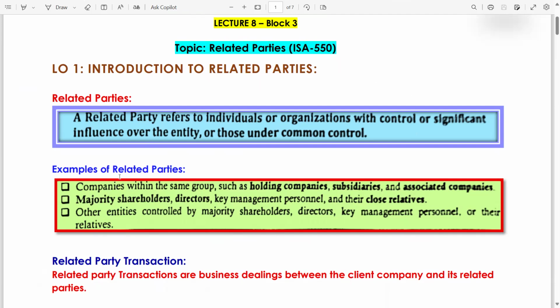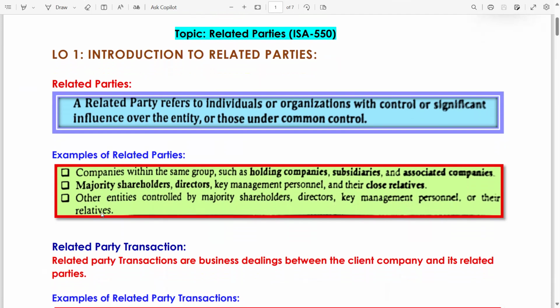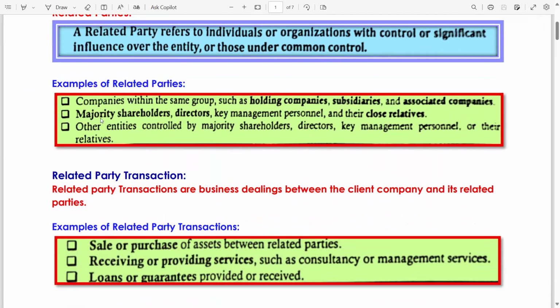Now, examples of related parties. Please be attentive. These are the examples which your examiner can test. Companies within the same group, such as holding companies, subsidiaries, and associated companies. Associated means when you have significant influence, more than 20%, less than 51%.